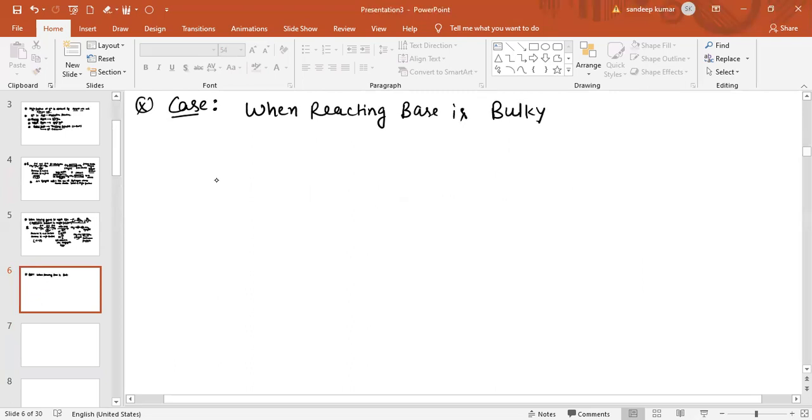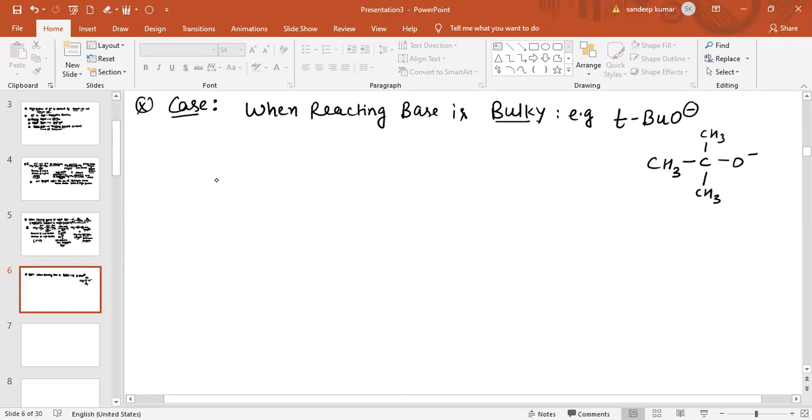For example, when the reacting base is bulky, such as tertiary butoxide, t-BuO negative. You can also write the structural formula: tertiary butoxide having an O negative charge.